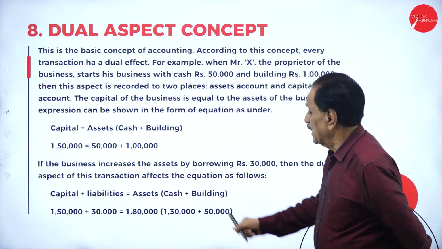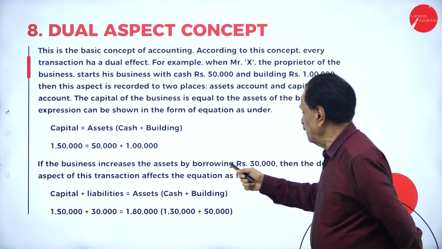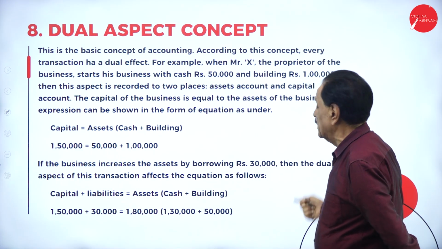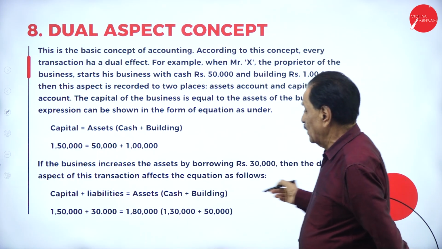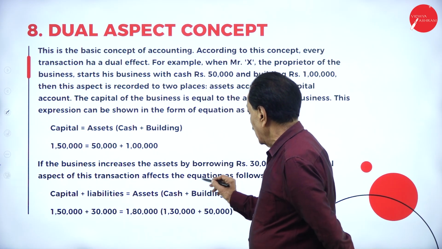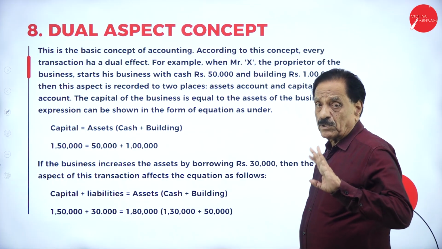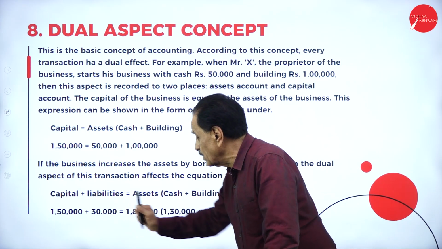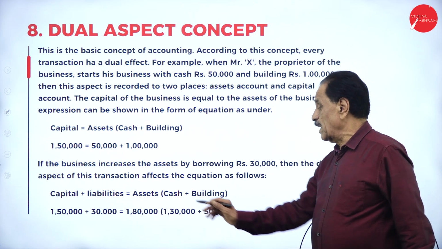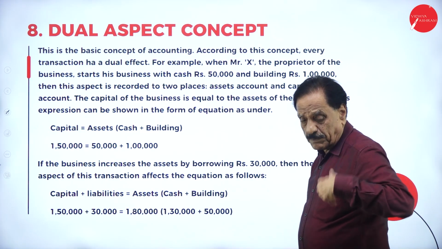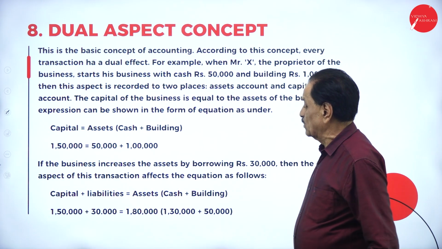If the business increases the assets by borrowing rupees 30,000, then the dual aspect of this transaction affects the equation as follows: capital plus liability. Capital is how much? 1,50,000. How much borrowed? 30,000. Total assets become 1,80,000, which means capital plus liability is also 1,80,000.